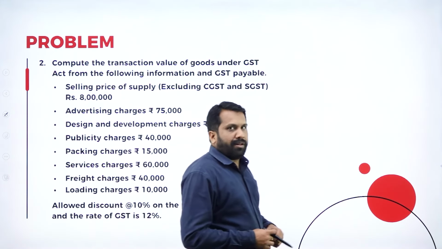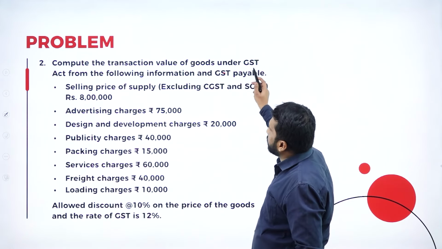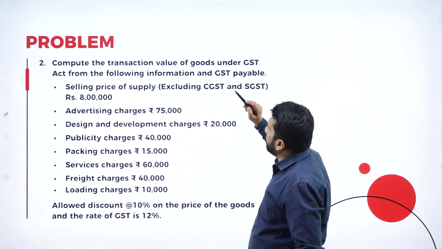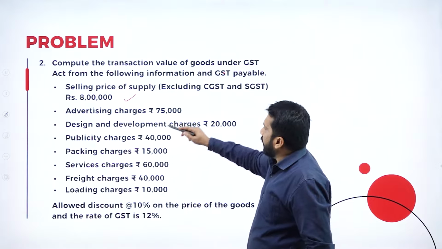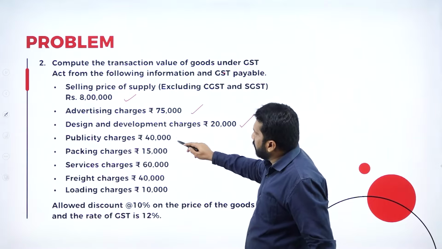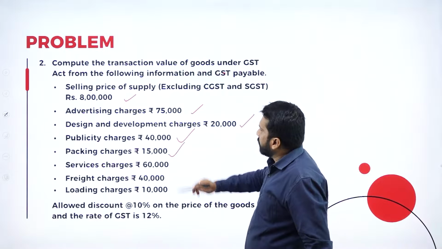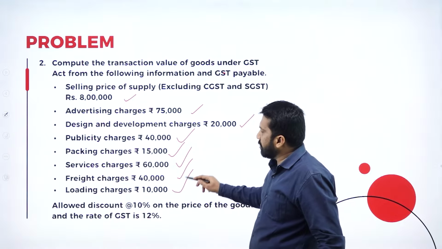We'll go to problem number 2. In this, compute the transaction value of goods under the GST Act from the following information. Selling price of the supply, 8 lakh; advertisement, add; design and development, add; publicity, add; packing charges, add; service charges, add; freight charges, add; loading charges, add.